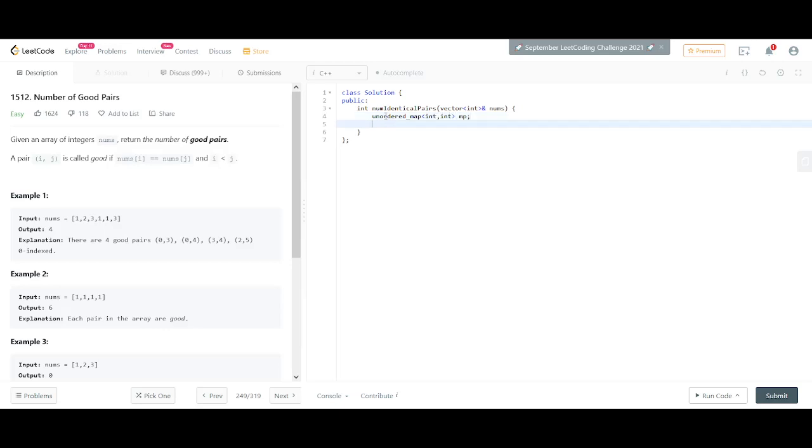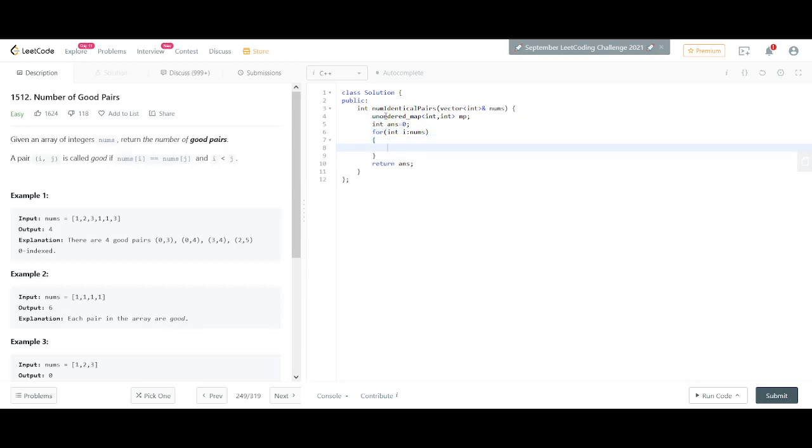We declare answer equal to 0. Apart from that, we need to iterate over that particular array using a for each loop.